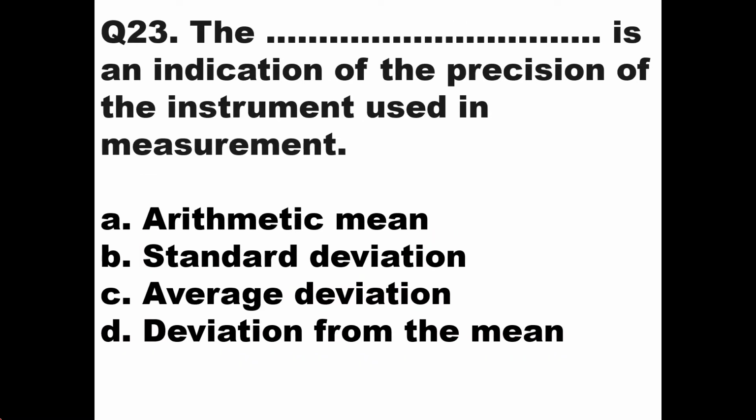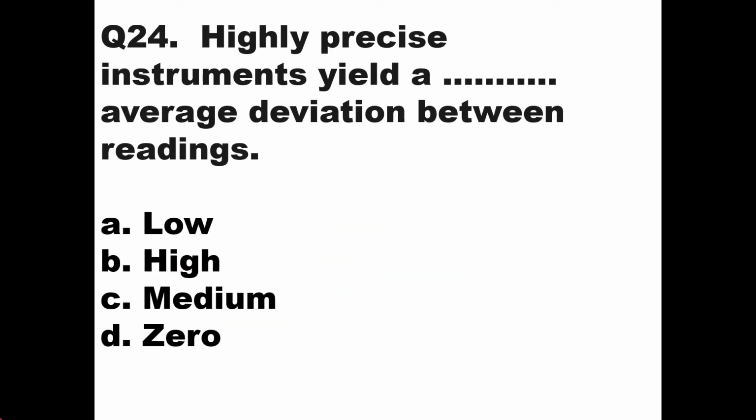Then we'll go to the next question. The dash is an indication of the precision of the instrument used in measurement. Precision means the number of readings you're taking, and when the readings are always very close to each other, then it is highly precise. There is not much error. That means you are speaking about average deviation. So the average deviation is an indication of the precision of the instrument used in measurement. So option C will be the right answer, average deviation.